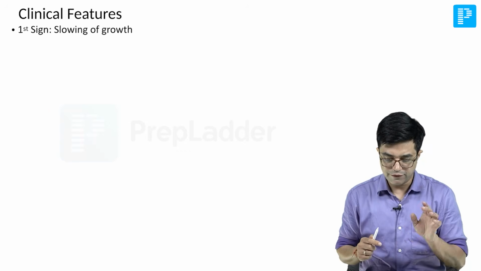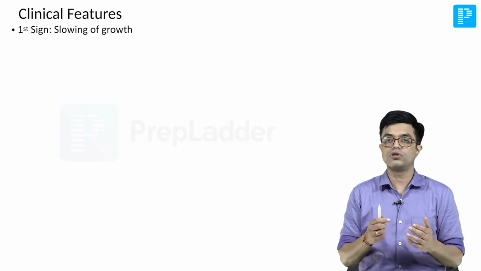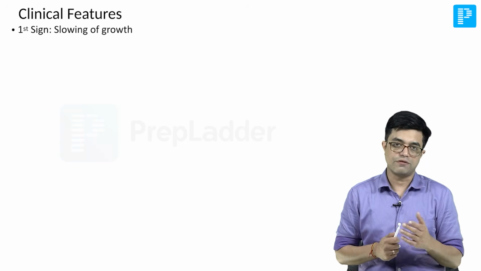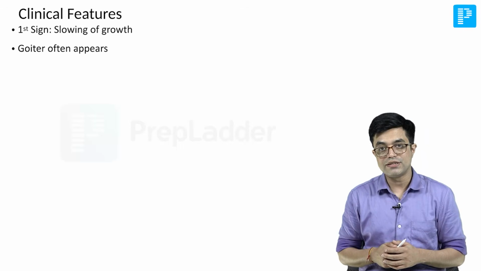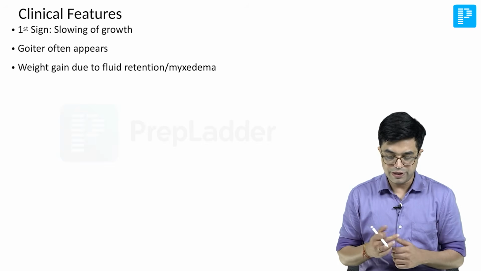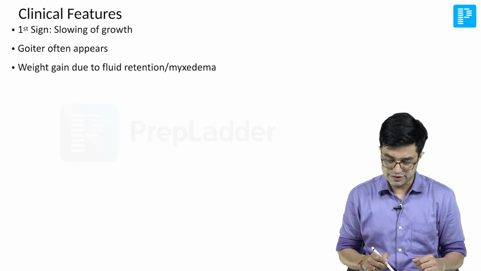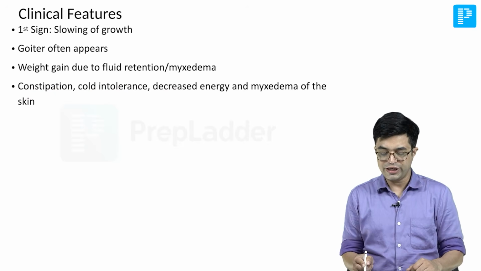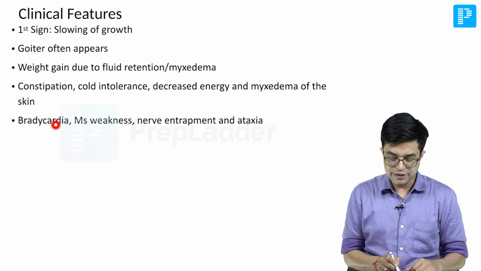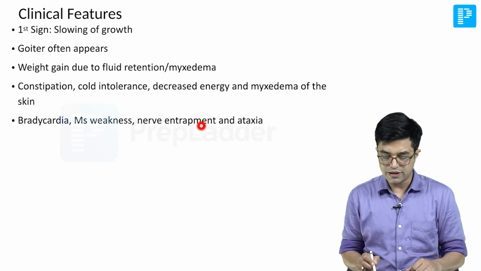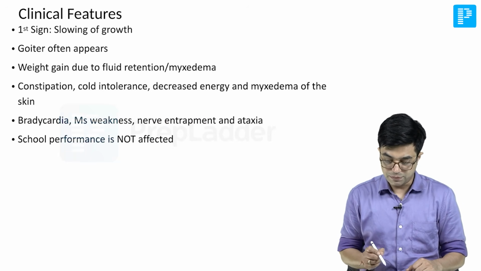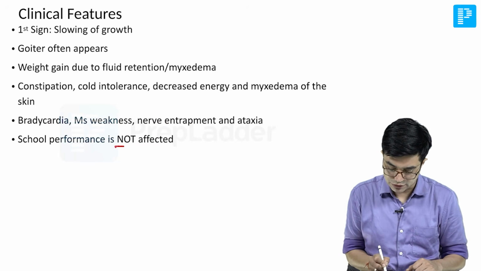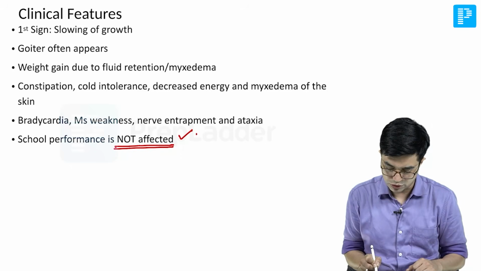So clinical features, first of all, the first sign is slowing of the growth. Growth velocity is slowed down, but it is often missed. Then goiter often appears in these individuals. Then you have weight gain occurring due to fluid retention or myxedema. Constipation will develop, cold intolerance, decreased energy and myxedema of the skin. Bradycardia will be seen, there will be muscle weakness, nerve entrapment and ataxia. School performance, Nelson clearly says it is not affected, very important.